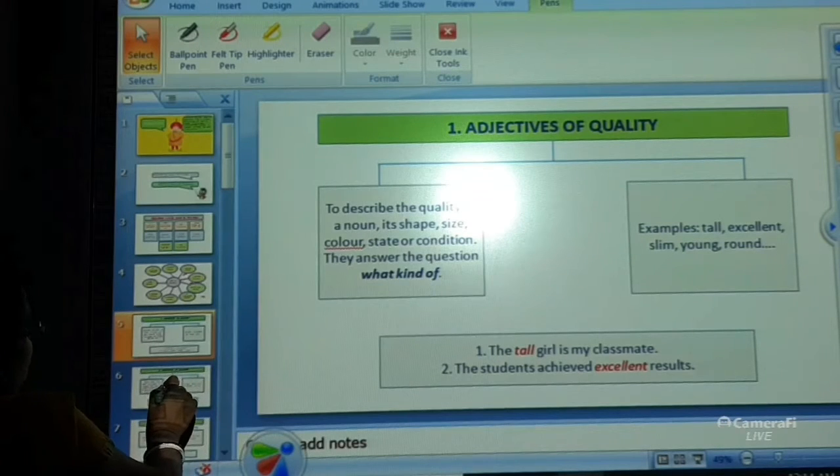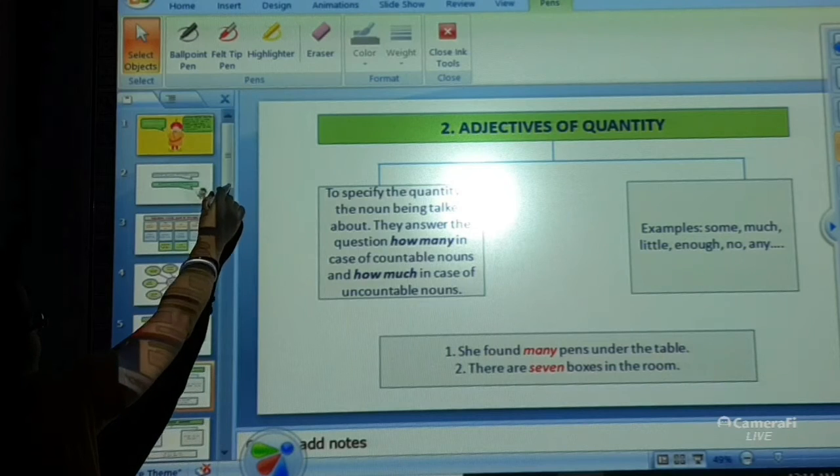Now let's move on to the next type, that is adjective of